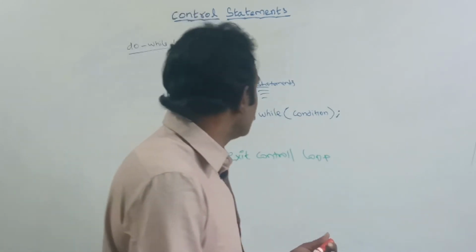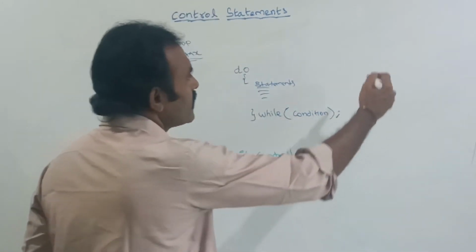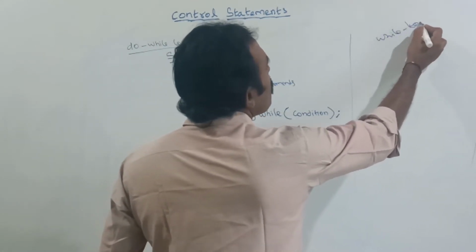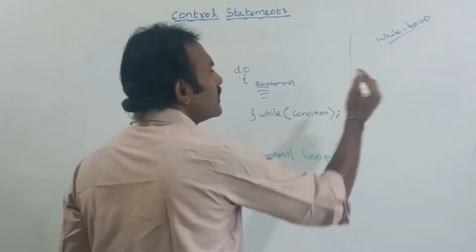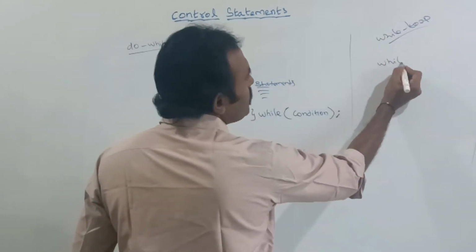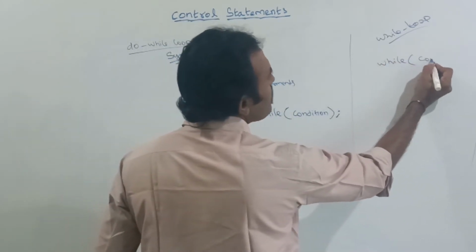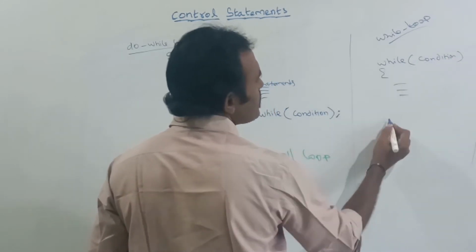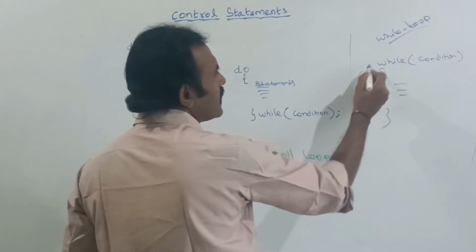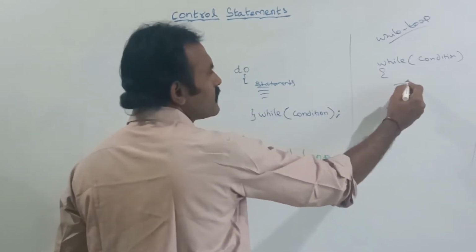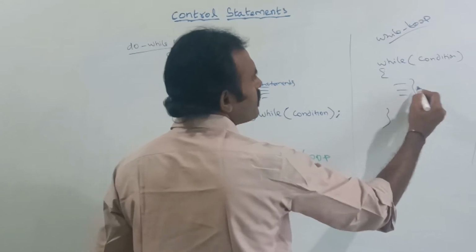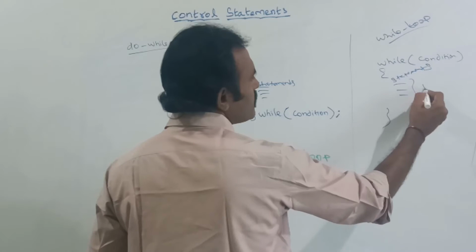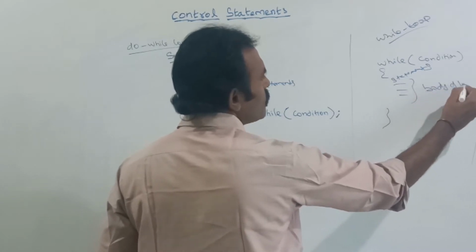Here in while loop, this is the syntax. This one is do while. In while loop, as we already saw, at the starting point itself we give the condition. If this condition is satisfied, the controller will go inside the body of the loop and these set of statements, the number of statements, will be executed. This is known as the body of the loop.